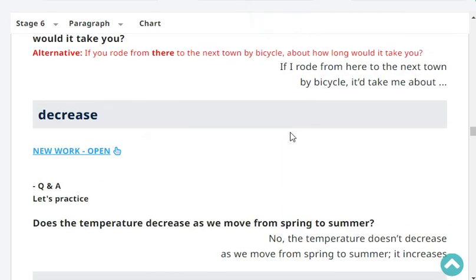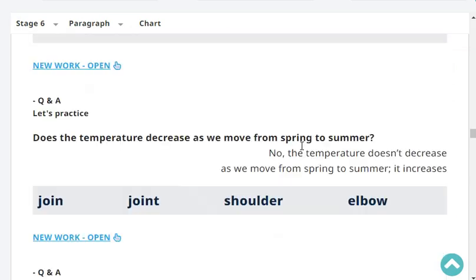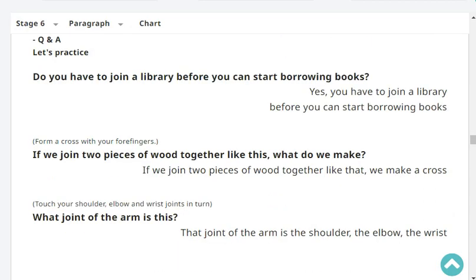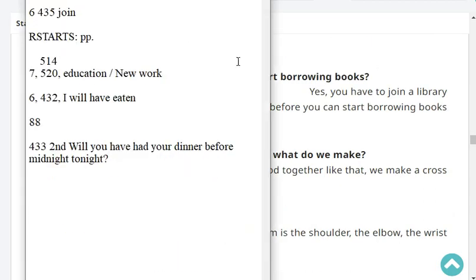Degrees. Does the temperature decrease as we move from spring to summer? No, the temperature doesn't decrease as we move from spring to summer. It increases. Joint, shoulder, elbow. Do you have to join a library before you can start borrowing books?